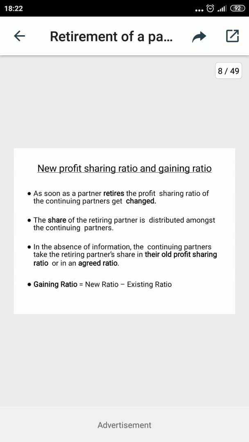It doesn't mean to apply the old ratio, but in the absence of any information, the old ratio will be considered for the distribution, or the gaining ratio. So listen again: when a person leaves the organization, the ratio of the remaining partners will change and it will increase their share, called the gaining ratio. And if the question mentions a ratio, then according to the question; otherwise the old ratio will be taken for the distribution of the outgoing partner's share.